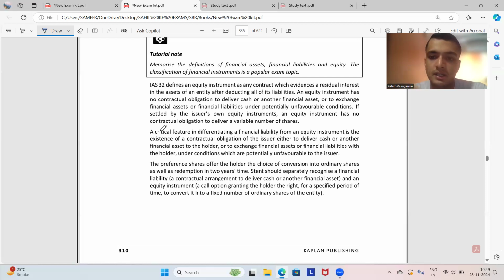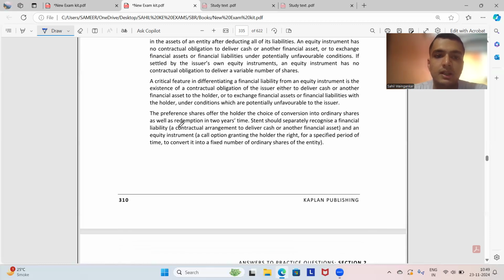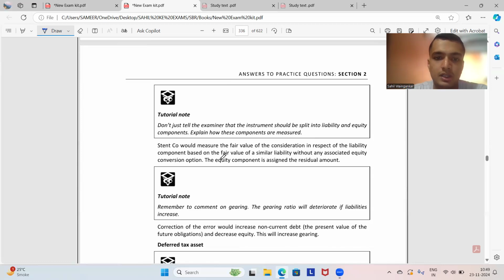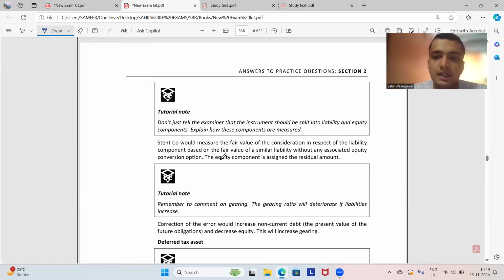STENT should separately recognize a financial liability, the contractual agreement to deliver cash or another financial asset, and an equity instrument, a call option. तो ये भी अपने को दोनों split बताना होता है in accordance with IAS 32. Stent company would measure the fair value of the consideration in respect of liability component based on the fair value of similar liability without an associated equity conversion option. The equity component is assigned the residual interest.